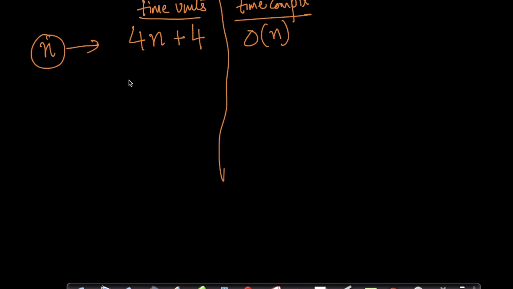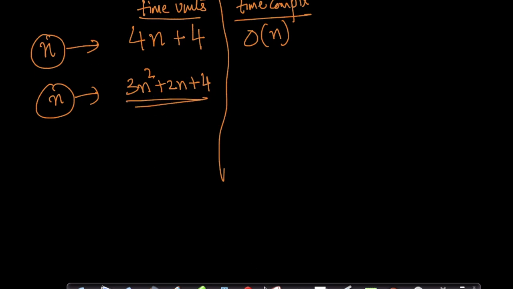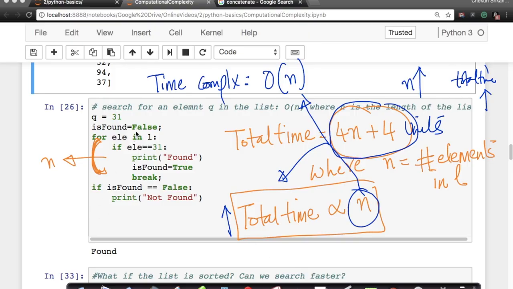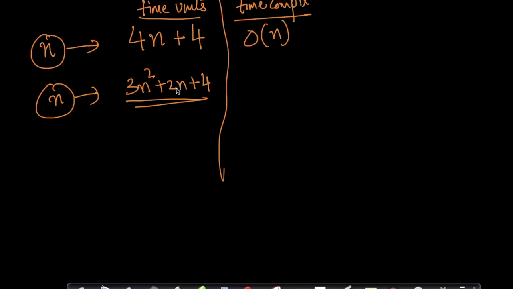Now let's say I have 3n square plus 2n plus 4 for an input of size n. This is some other code, not your finding the largest element, some other program. When you compute the number of time units the way we did here, let's assume we are getting 3n square plus 2n plus 4. Now what we do when we compute time complexity is as follows. You can think of the 4 as 4 into 1, the 2n as 2 into n, and this as 3 into n square.